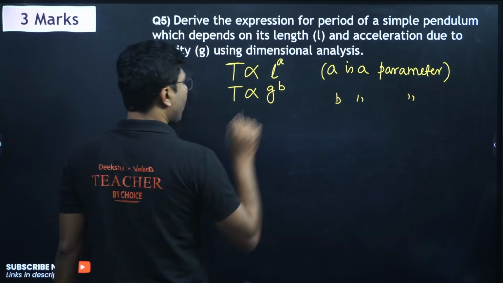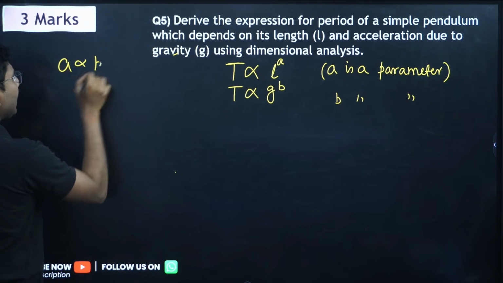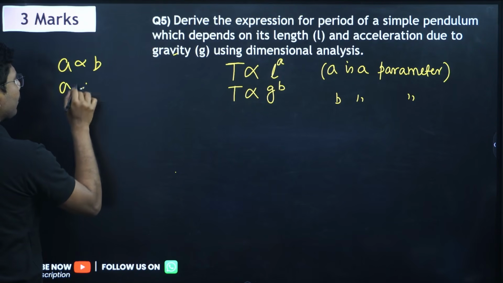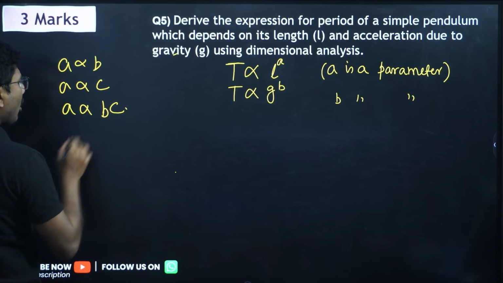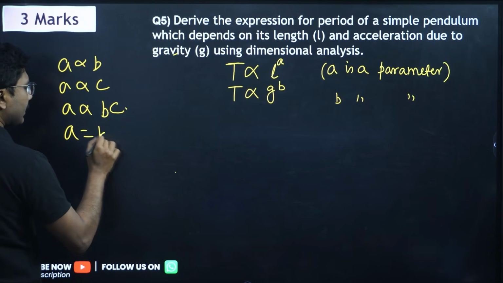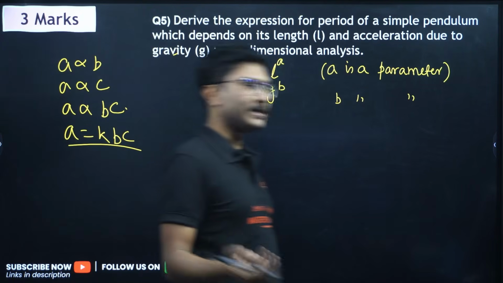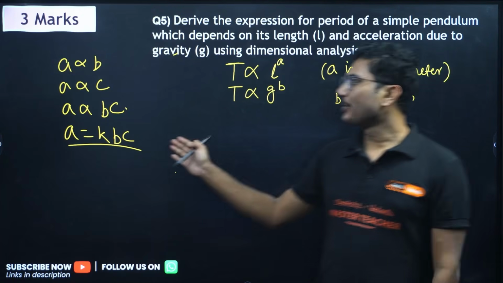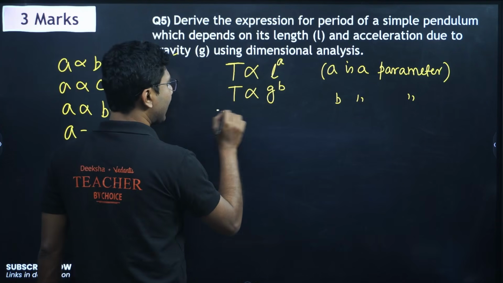Now for that, if A is proportional to B, A is proportional to C, then we can write A is proportional to B into C, or A equals to constant K into B into C, KBC, कौन बनेगा करोड़पति, right? So you can write it like this. So here we will write the same thing.